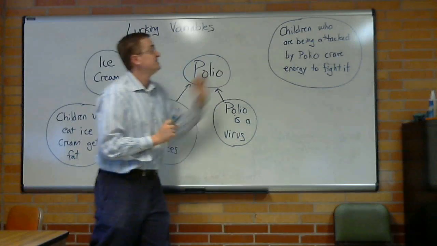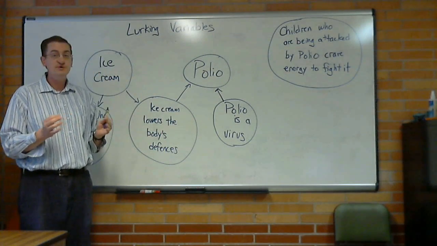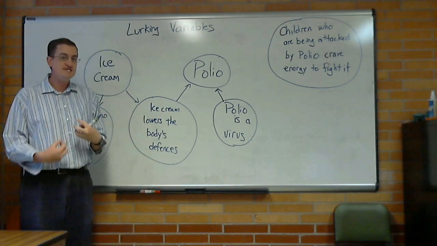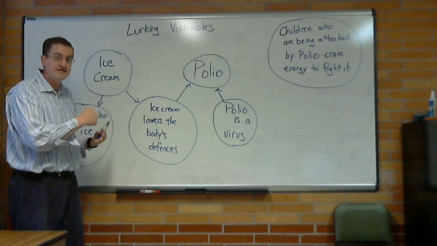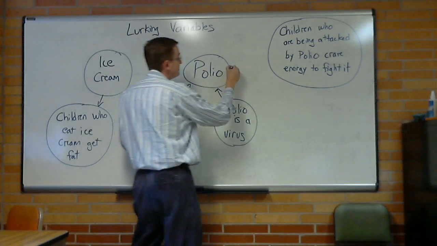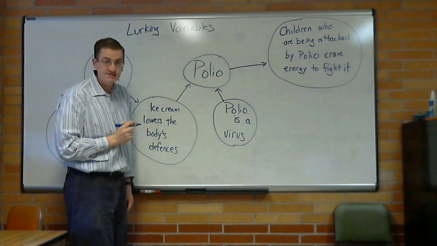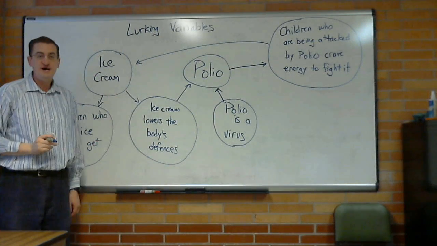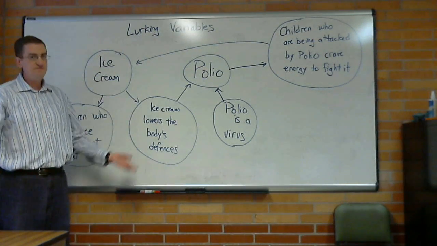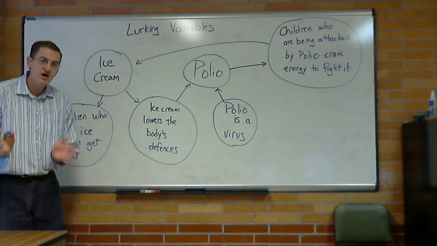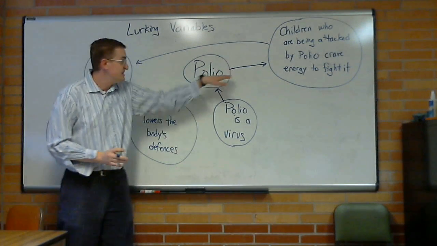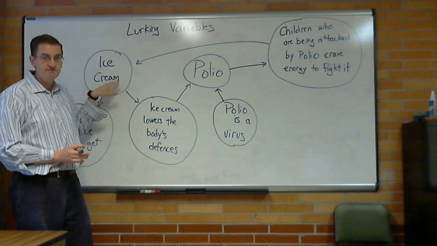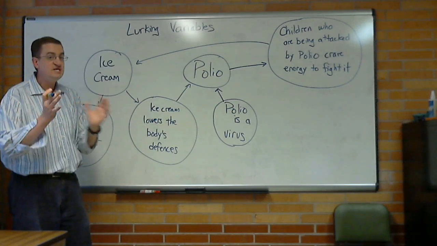Now, here we have children who are attacked by polio. Their body is fighting the virus, and because of that, it needs the energy, which means they crave ice cream. That means if you get polio, your body needs energy, and if your body needs energy, you will crave ice cream. Thank you for the other causation. Still not a lurking variable. This would mean if we get rid of polio, we'll get rid of a desire for ice cream. There's still a causation linking these two.